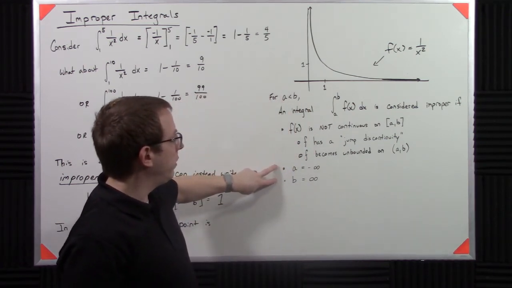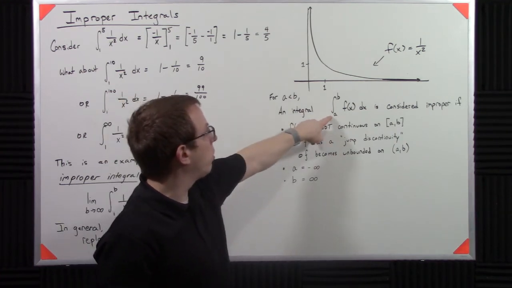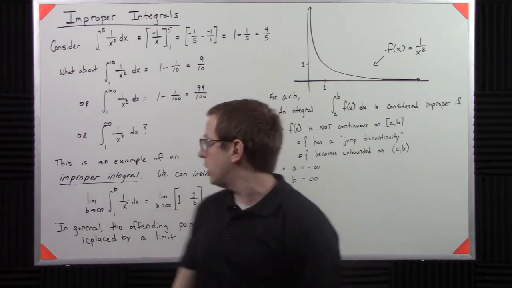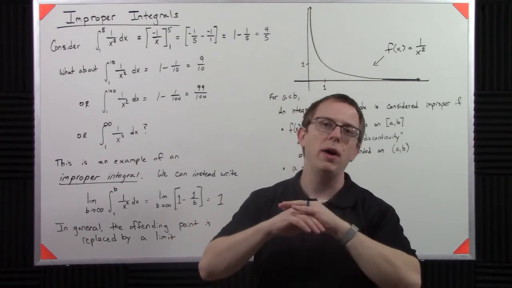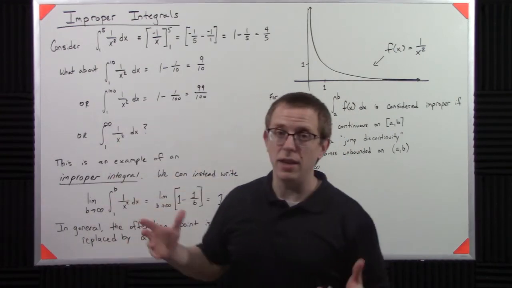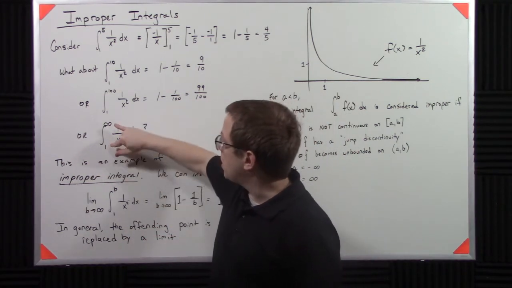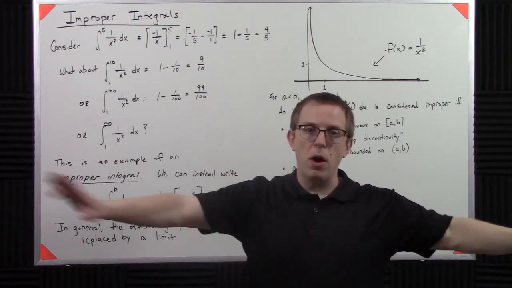And then the final, and these are the easiest to spot cases, is where either your lower bound is negative infinity or your upper bound is positive infinity, right? Those are easy. If I see something that looks like this, I know it's improper. I don't have to think about it. I don't have to worry about it at all. If either one of those things has an infinity in it, it's over. It doesn't matter. And sometimes you'll have both, because you want to integrate over every possible value.